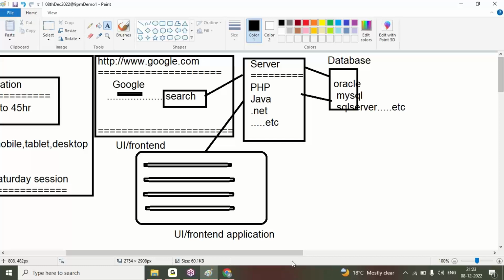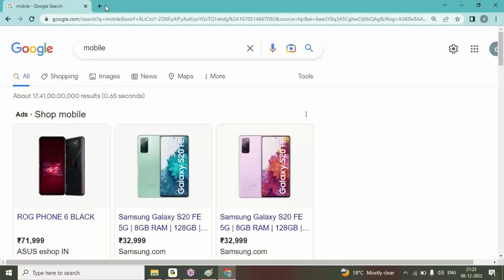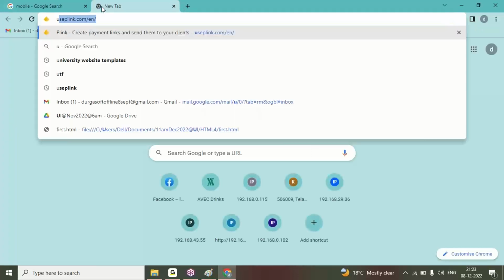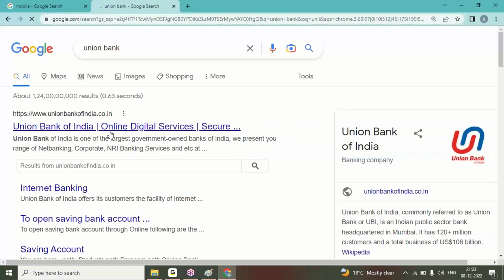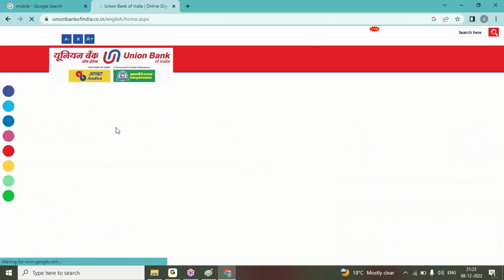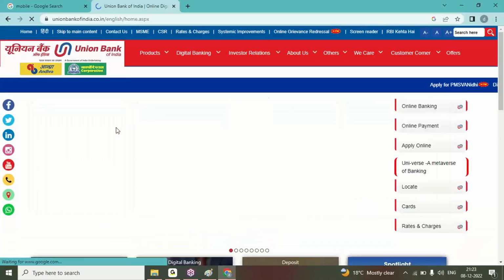If you are submitting any application from the front end, it may be from mobile, desktop or tablet, but when you are submitting something, you are entering your details there. Here I'm entering Union Bank. When I want to enter Union Bank, I can see my login page.